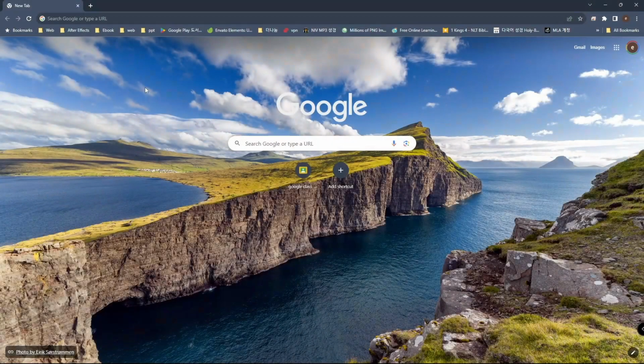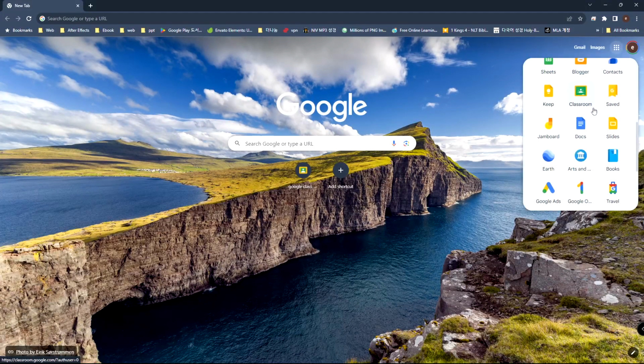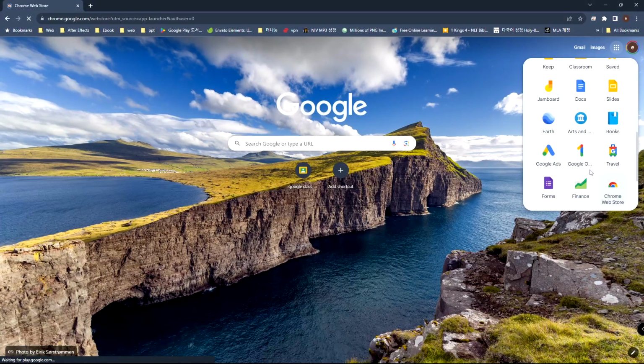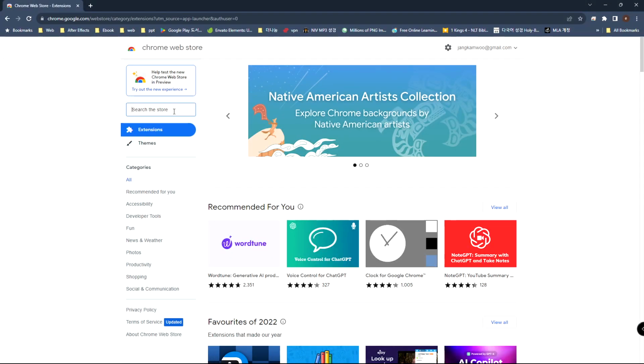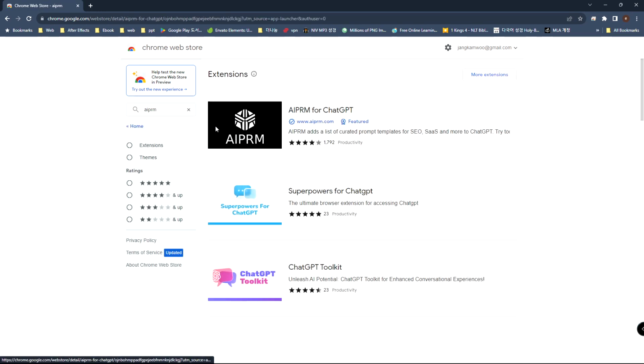In the last video, we installed our first ChatGPT extension that summarizes YouTube videos. The second extension that we are going to use is AIPRM for ChatGPT, which is an extension that contains lots of prompts to help you use ChatGPT. To install this, head to the Chrome Web Store. Type AIPRM in the search bar. Then click AIPRM for ChatGPT.